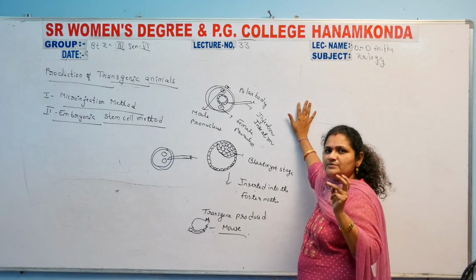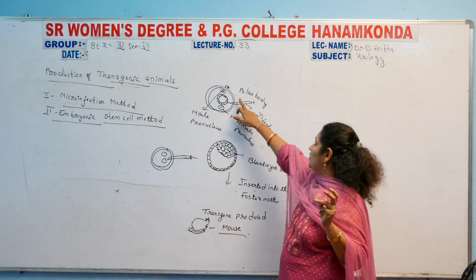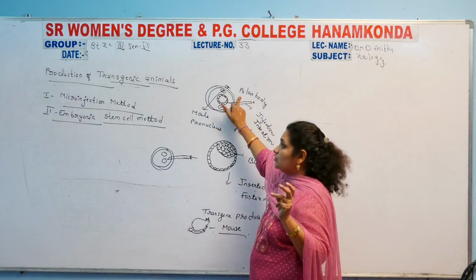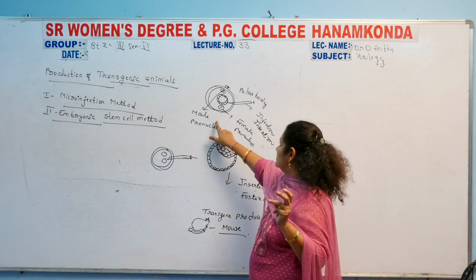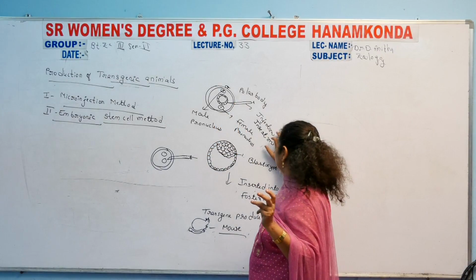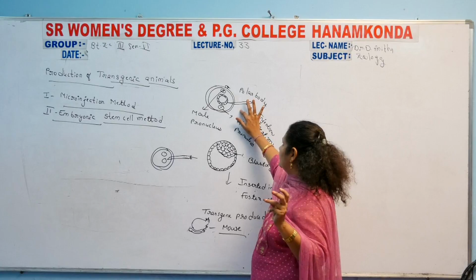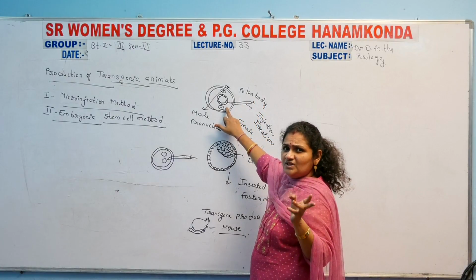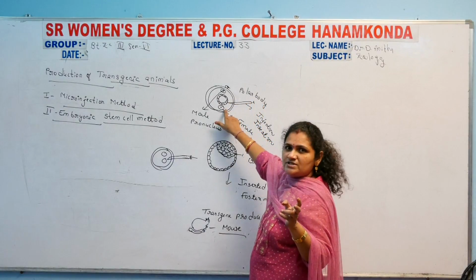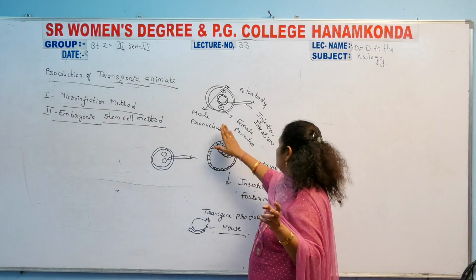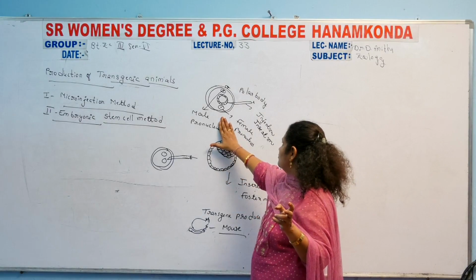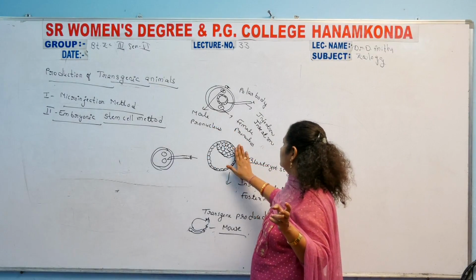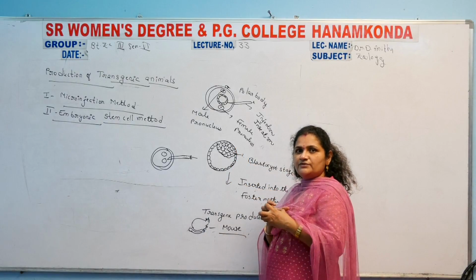After the fusion of a sperm cell with the ova, the polar body degenerated. Before this process occurs, there is a male pronucleus and a female pronucleus. In the microinjection method, the transgene is inserted at this stage. See here, by the fusion of the male pronucleus with the female pronucleus,